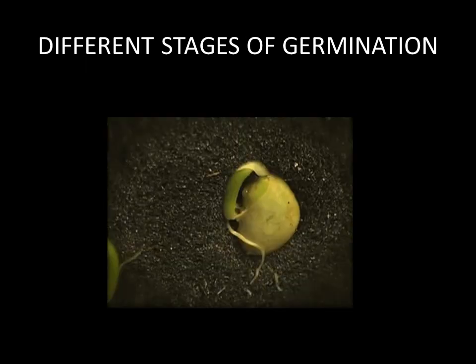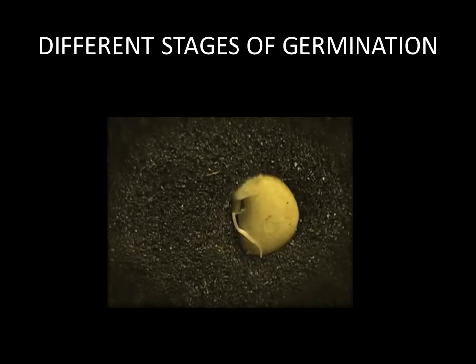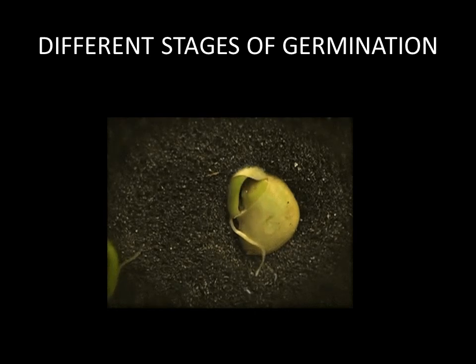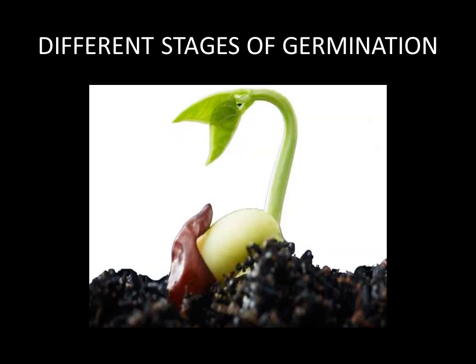So when a seed is sown in soil, it absorbs the water and nutrients from the soil through the hole in the seed coat. It then begins to swell up and the seed coat bursts open. As the seed germinates, the young root grows downwards and the shoot grows upwards.